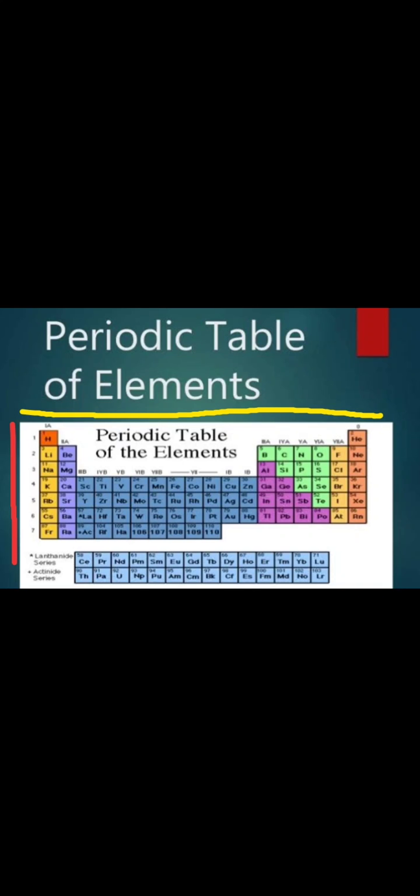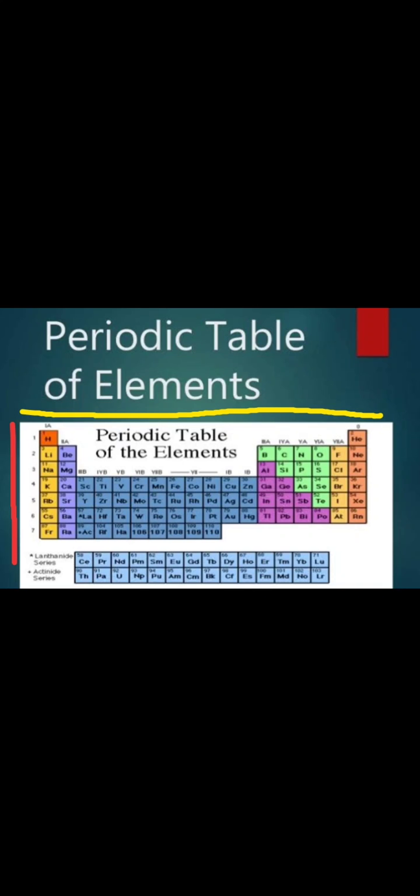You will learn the periodic table chapter in 10th class, but because we are learning about metals and non-metals, you have to learn a simple periodic table, the basics of it. The yellow line is for groups, 18 vertically. The red line shows 7 periods horizontally. In the periodic table, elements are arranged on the basis of their atomic number.